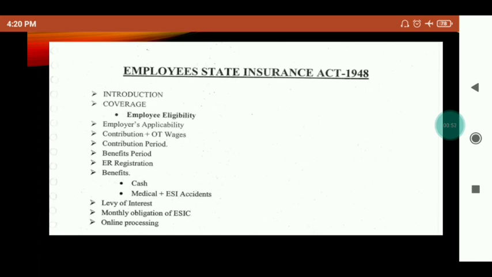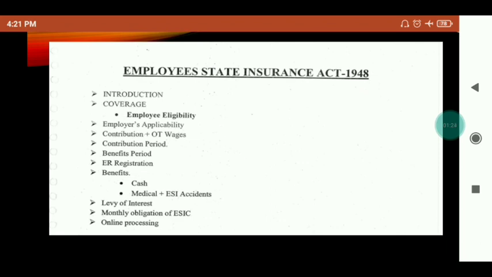So start with the introduction part of ESIC. ESIC is governed by the state government and it's a social security scheme, which provides protection to workers or employees and their dependents. So it will provide help to every worker, employee and their dependents in case of any sickness, maternity, death or disablement. You will get the benefit of ESIC.